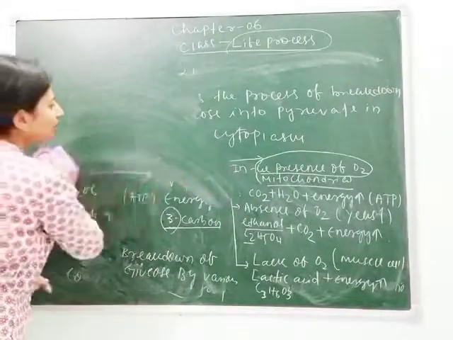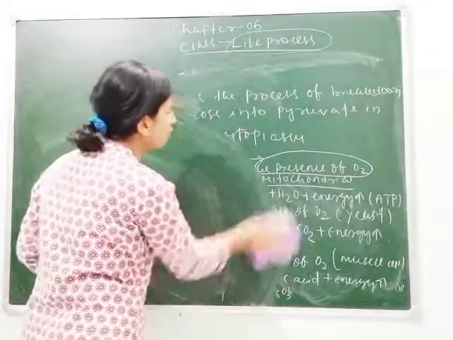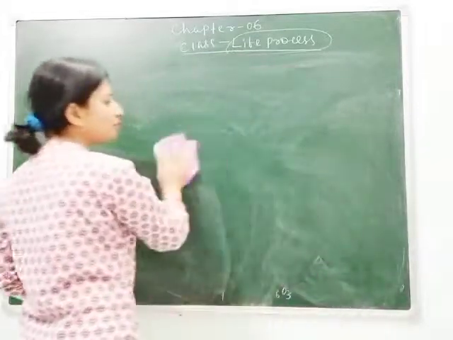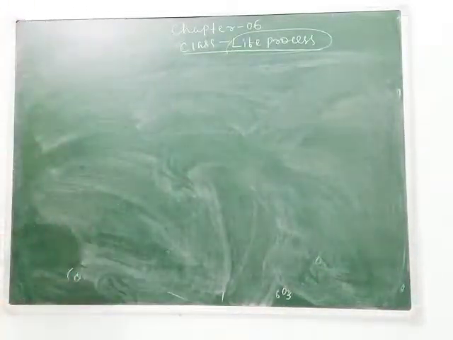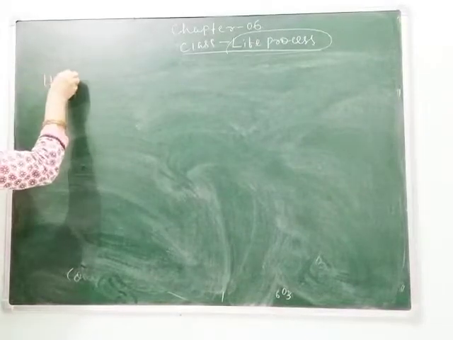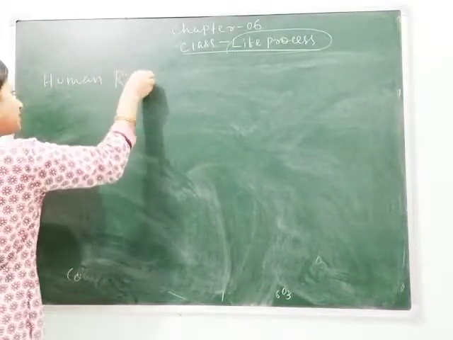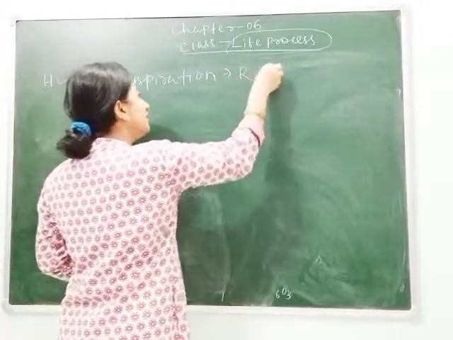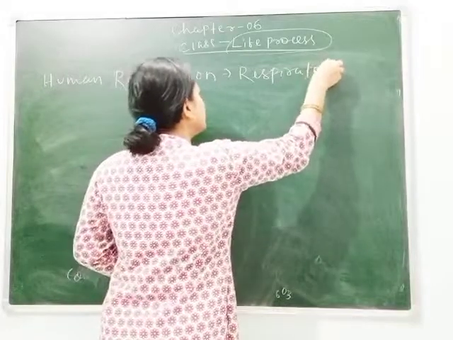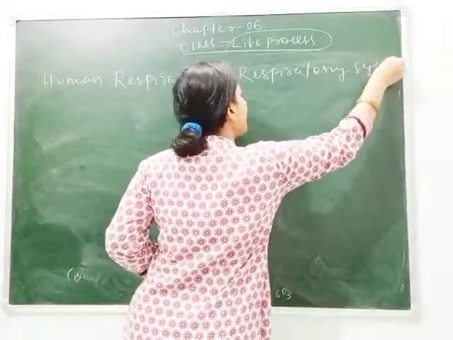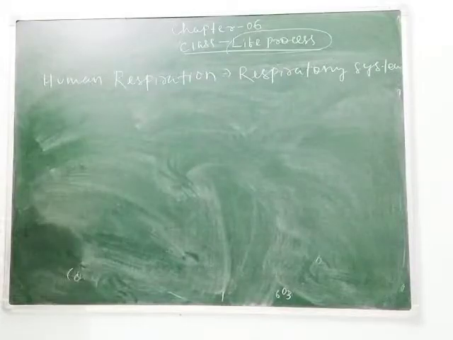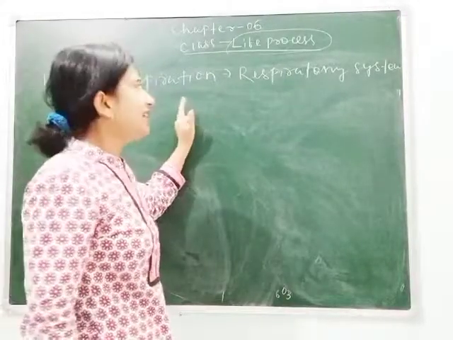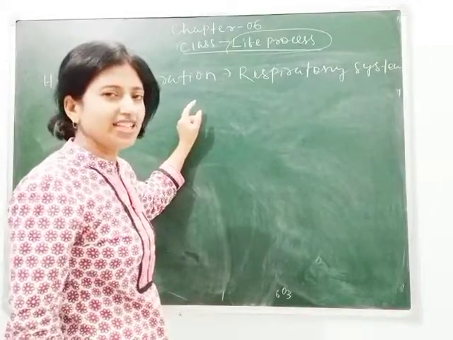Before we study the human respiratory system, we need to know why we respire. We respire to break down our food and to get energy. So human respiration takes place through the respiratory system. As we are higher organisms, we have a system for every function of life process. That's why, like the digestive system, the respiratory system has some organs involved.